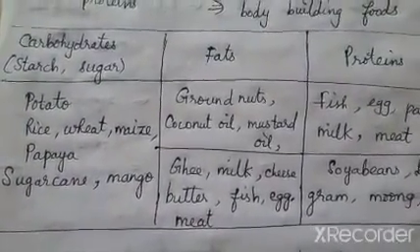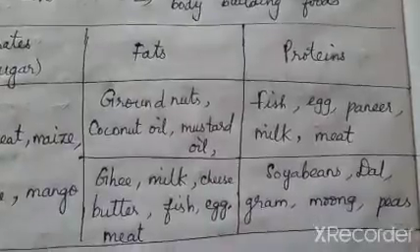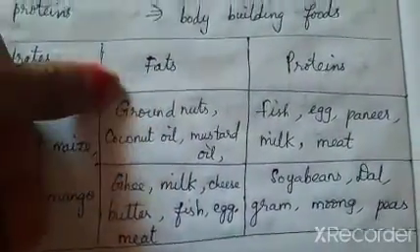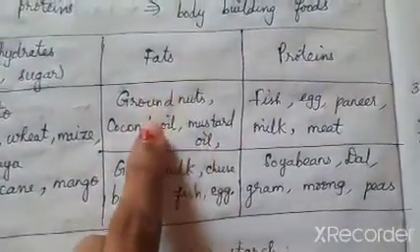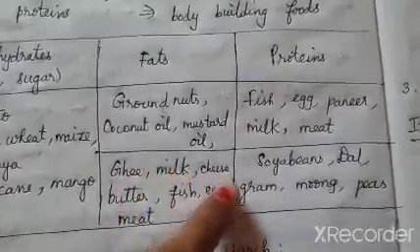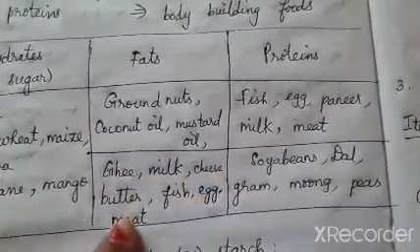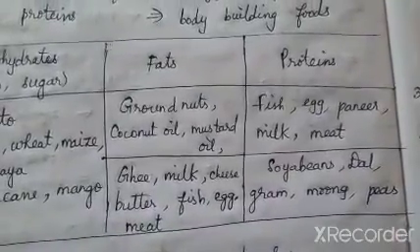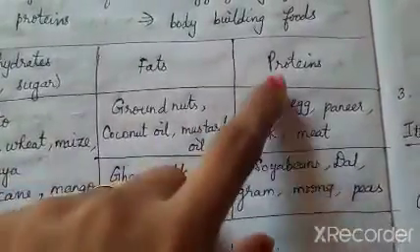Potato, wheat, maize, papaya, sugarcane and mango are the food materials which are all very rich in carbohydrates. Next, fat. Fat is obtained from both animals and plant sources like groundnut, coconut oil, mustard oil. Animal sources like ghee, milk, cheese, butter, fish, egg, meat. You know that ghee, cheese and butter are fatty foods.